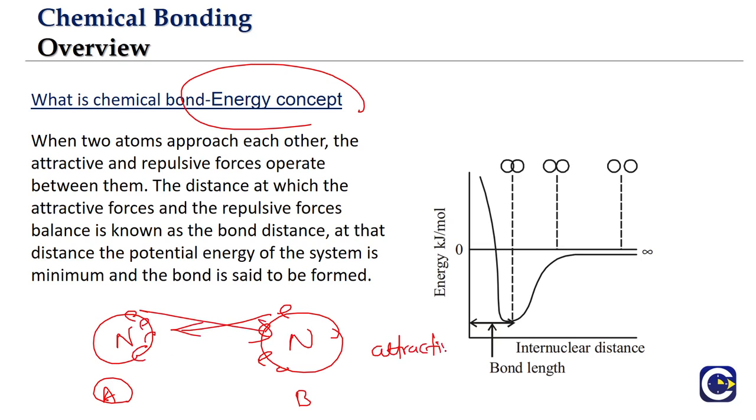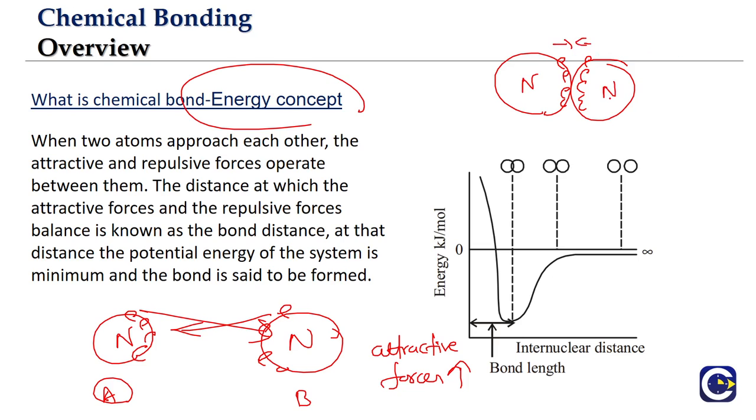So when these atoms are far apart, what will be happening? There will be attractive forces that will be dominating. But when they come very, very close, what would start happening is the electrons of both the atoms will start repelling each other, and the nucleus of both the atoms also will start repelling. So as a result, the repulsive forces will dominate. When the atoms are far away, the attractive forces will dominate. When they come very close, the repulsive forces will be dominating.